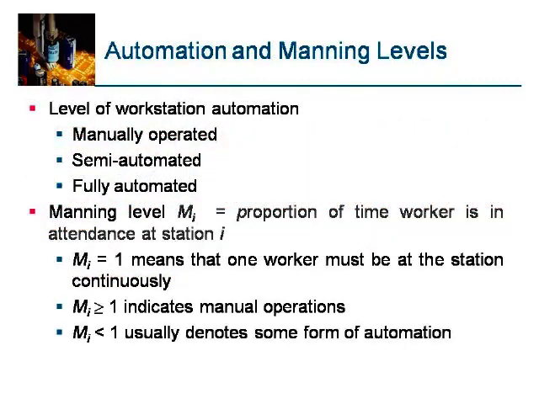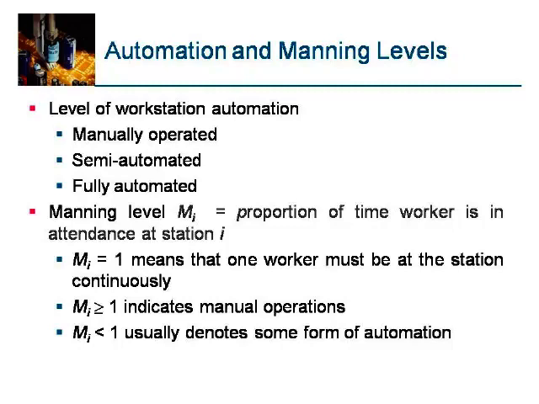Automation and manning levels. Levels of workstation automation: manually operated workstation, semi-automated or fully automated. Manning level Mi is the proportion of time a worker is attending a station i. Mi is the extent of time the worker is attending the machine.